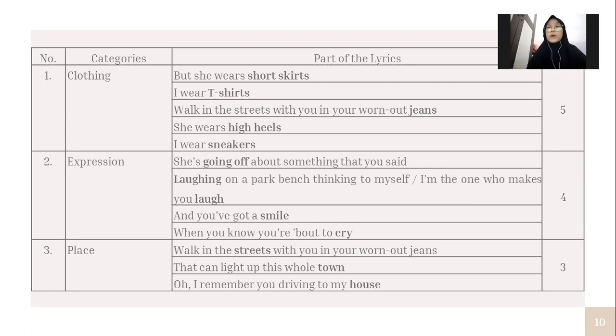So in this part, I highlight the short skirts, t-shirts, jeans, high heels, and sneakers, which are included in the clothing category. All of them are clothing, where skirts and jeans are clothes for the bottom part of the body, t-shirt is for the top part of the body, while high heels and sneakers belong to footwear. And the second category is expression.